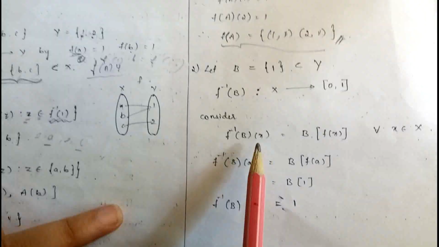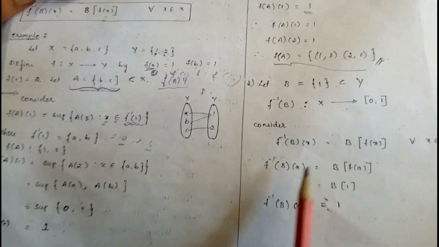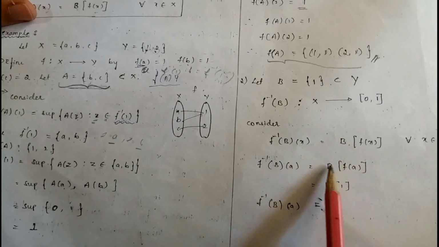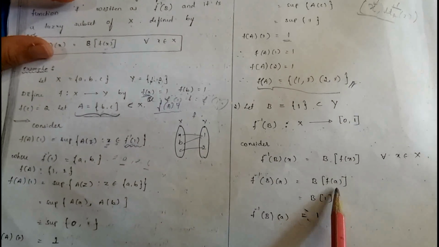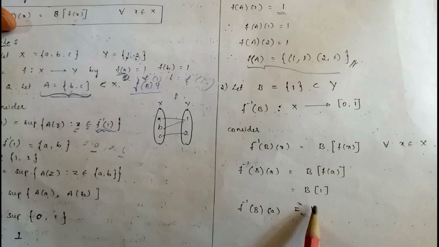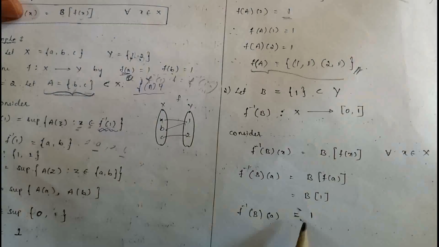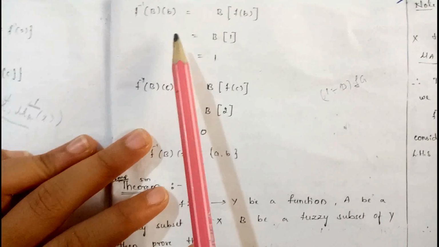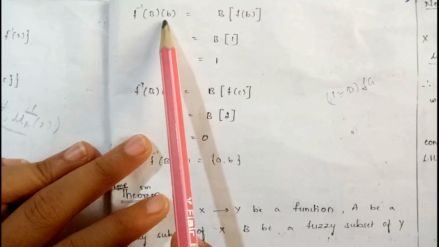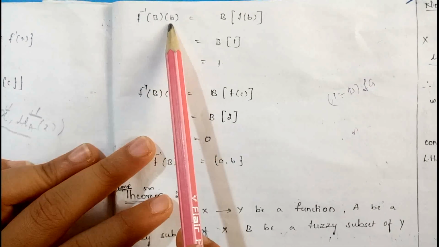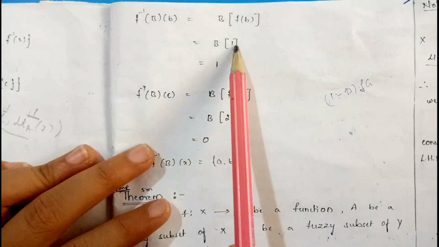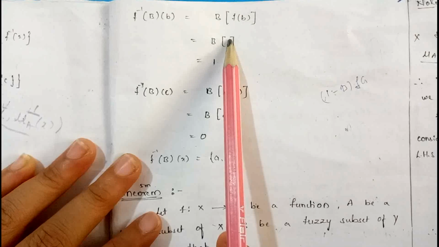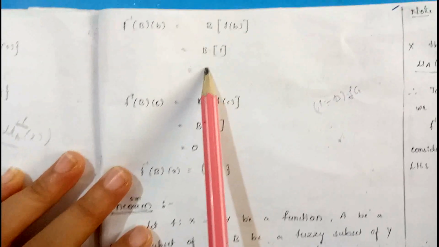That is, F inverse of B of X is equal to B into F of X. You take the element X as A. F inverse of B is equal to, according to the definition, B into F of A. B into, what is our F of A value? 1. B into 1. If you consider the set B, 1 is present, therefore the value becomes 1. Next, we have to consider the another element, that is B. F inverse of B is equal to B into F of B. B into the value of F of B is equal to 1. Therefore, B of 1 is present in the set 1. Therefore, its value becomes the 1. B of 1 is equal to 1.